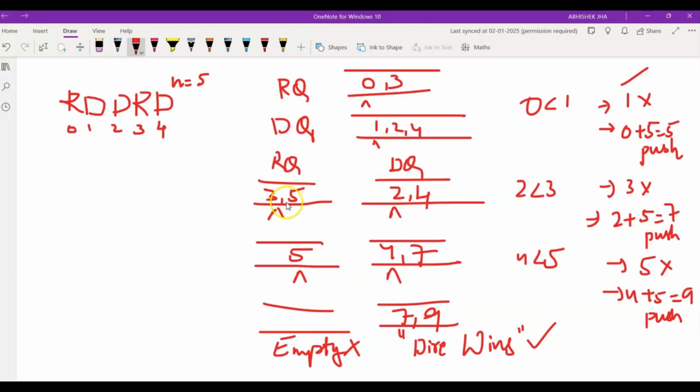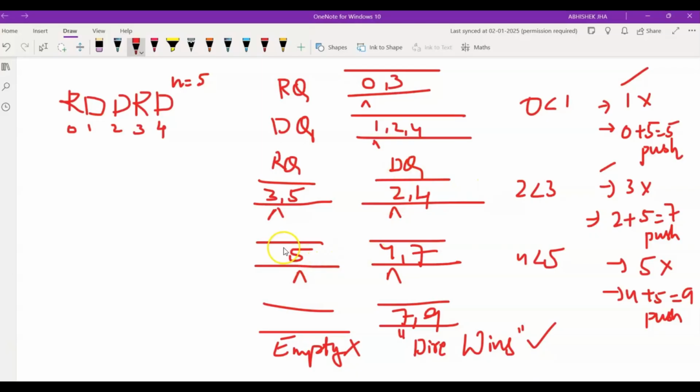So in our second comparison, the values would be 3 and 2. Since 2 is less than 3, the dire senator would ban this particular radiant party member, which is present at index 3. So 3 would be coming out of the queue, getting popped from the queue. And we'll push this current senator for the next round by adding the size of our string, that is 5. So 2 plus 5 is equal to 7. So this current senator would get the value 7 and would be pushed back into the queue for the next round. And finally, after this second elimination, our queue contains the values 5 and 4, 7. That is 5 in the radiant queue and 4, 7 in the dire queue.